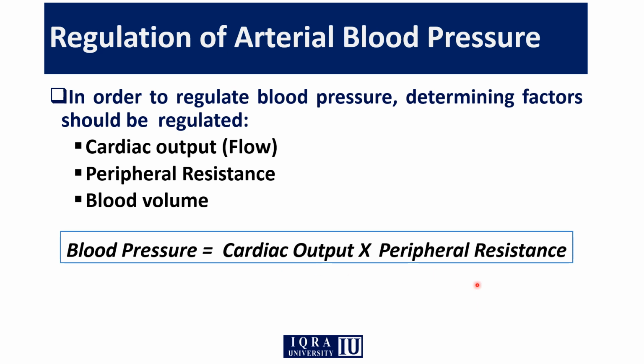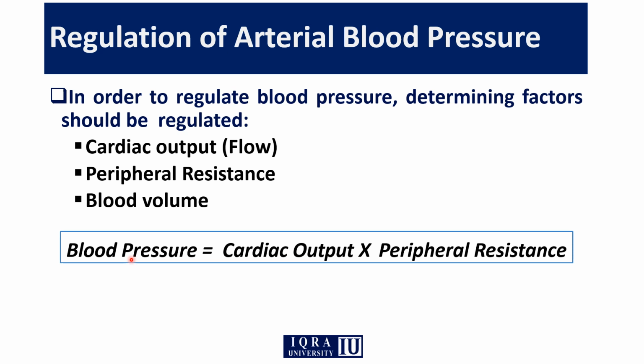And then the peripheral resistance, or total peripheral resistance, is basically the total amount of resistance that blood feels when it moves to the different parts of the body. जब ब्लड वेसल्स में से पूरी बॉडी में मूव करता है, उस टाइम पे जो रेजिस्टेंस, जो रुकावटें ब्लड फील कर रहा होगा, उसको हम लोग पेरिफेरल रेजिस्टेंस कहते हैं. For example, any factor that has a direct relationship: if due to any factor the cardiac output increases and the peripheral resistance increases, the blood pressure will automatically increase.